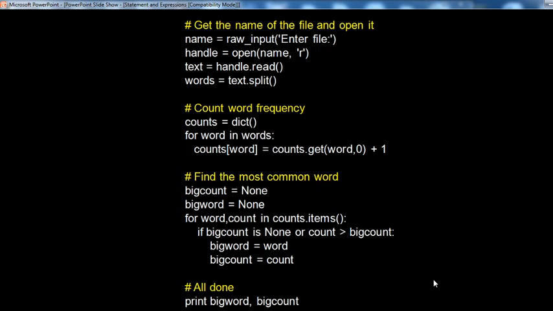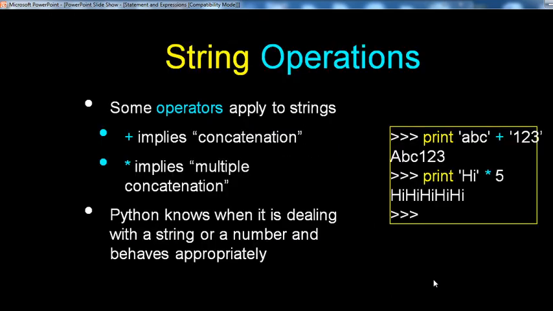See the example. Hash: get the name of the file and open it. That is a hash mark comment. You only mention that particular name, and the actual code starts from there. Again, hash: count the word frequency. Hash: find the most common word.